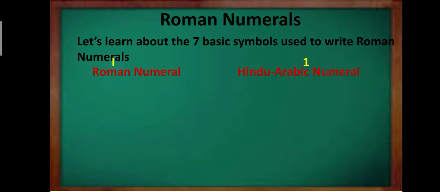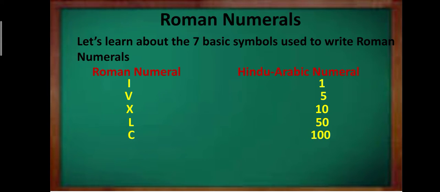So let's see, the first letter is I. The first Roman symbol is I and it stands for 1. Next is V and it stands for 5. Next is X, that stands for 10. The next one is L, that stands for 50.